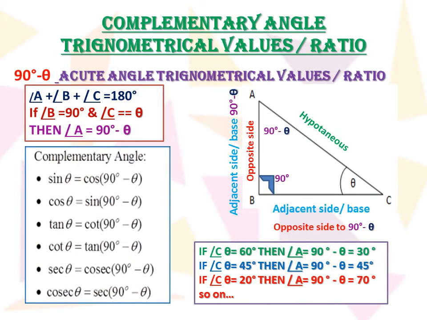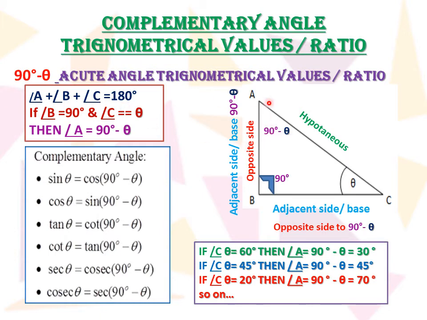Now we are considering the trigonometrical values of the complementary angle. Here also you see the same figure, ABC right angle triangle. At B point it is 90 degree. At C point the value of angle is theta. So what will be the value on the other side? There will be three angles. One angle is theta, one angle is 90, so the other will be what? 90 minus theta. How can it be 90 minus theta?